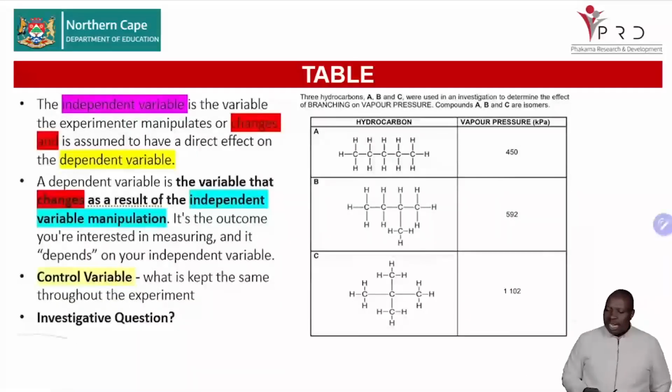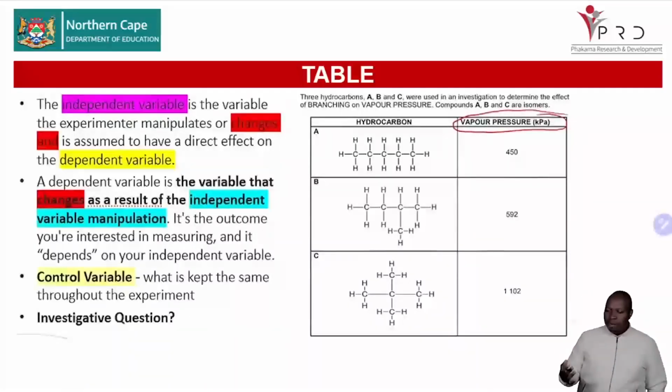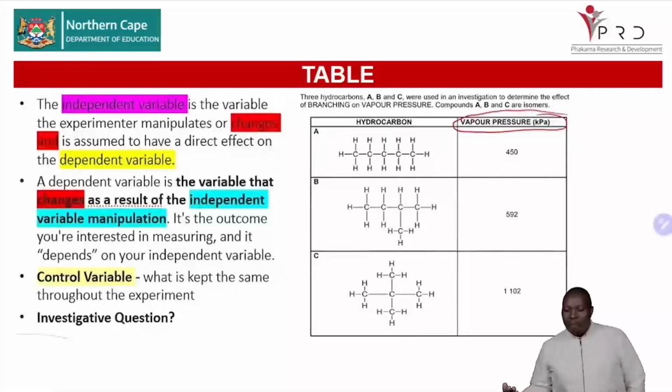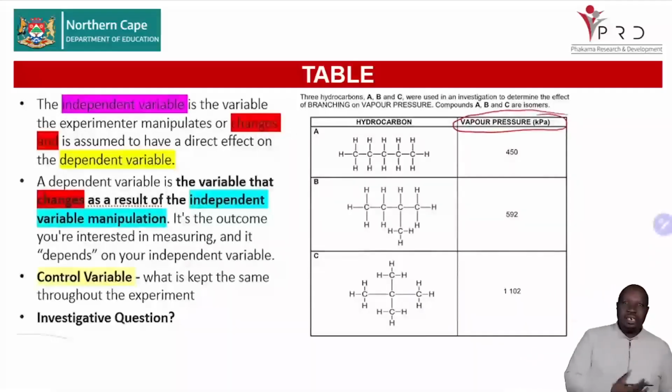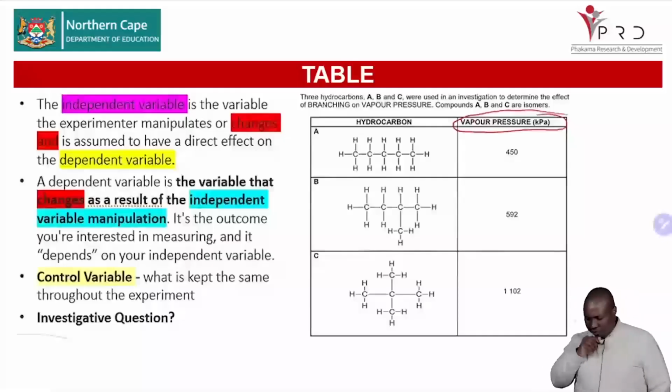Always know, if you look here, check what is changing, because already you know your dependent variable is your vapor pressure, which is your physical property. That is what we are measuring. But what are we changing, which is your independent variable? Always have that information. In this one, if we check, we have 5 carbons: pentane, 2-methyl butane, and 2,2-dimethyl propane.